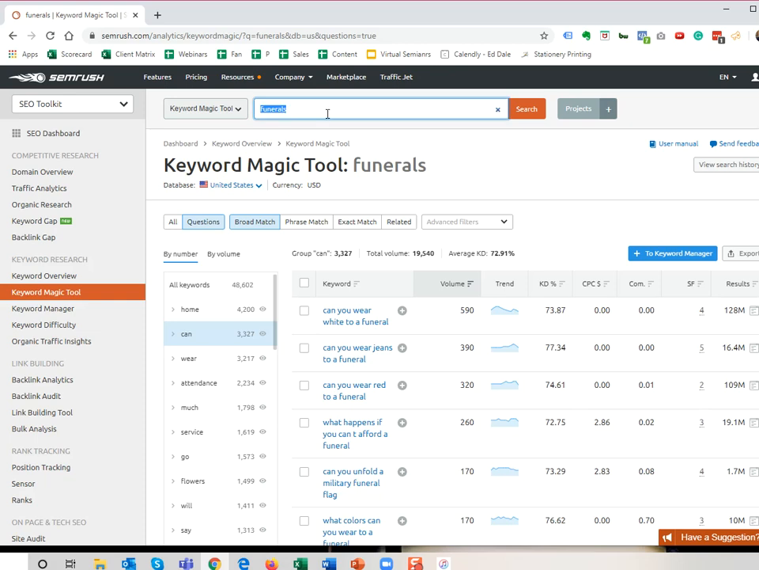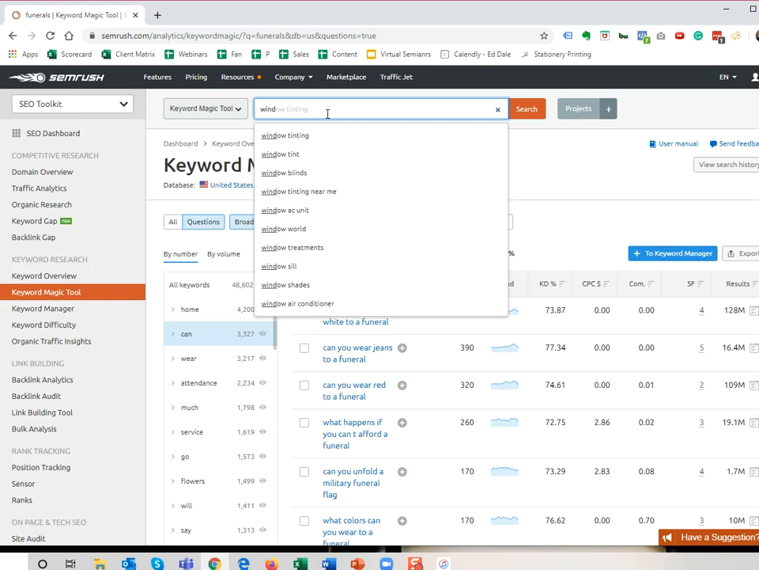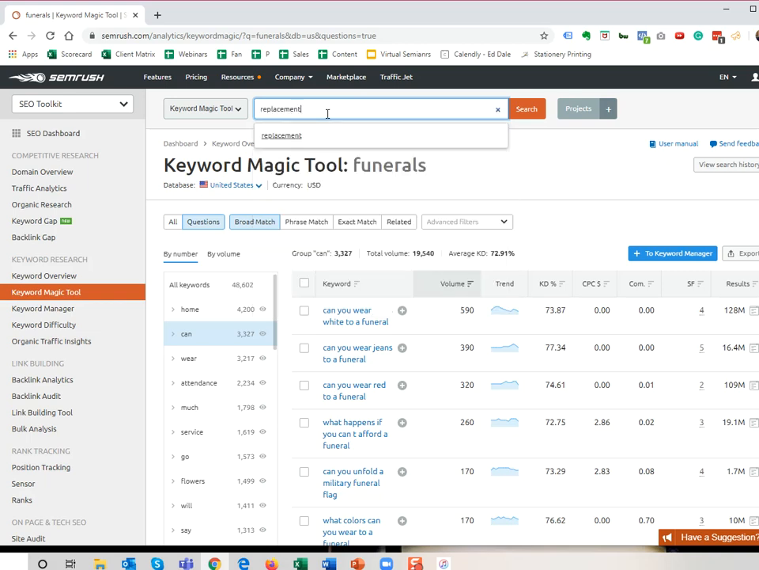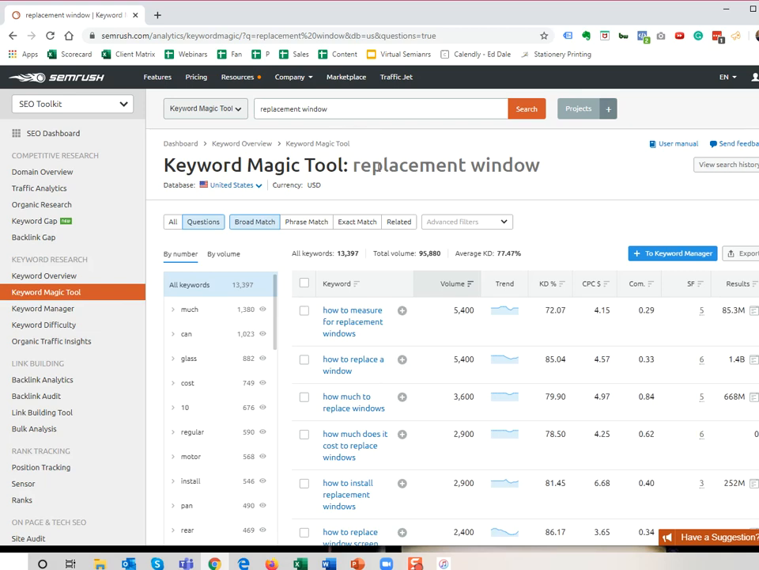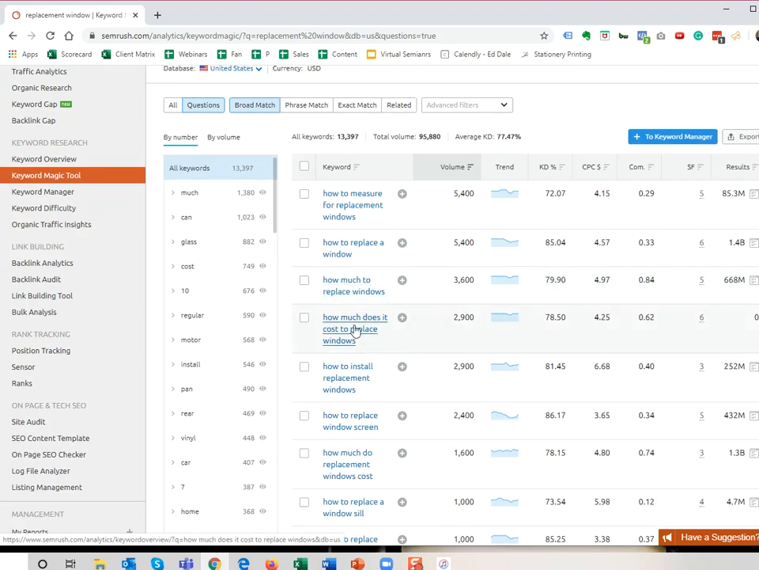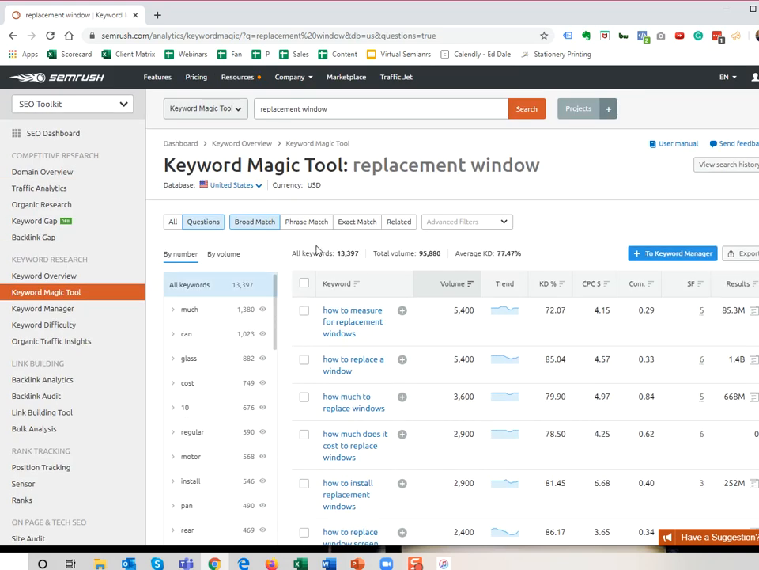So any industry you're in, let's say if you're in the window and door, replace a window industry, right? You come in here, for example, how to measure, right? How to replace, how much to replace windows, right? How much does it cost to replace windows? How to install replacement windows, right? Window screens. So this is one of my favorite tools, and easily this is what you can do.